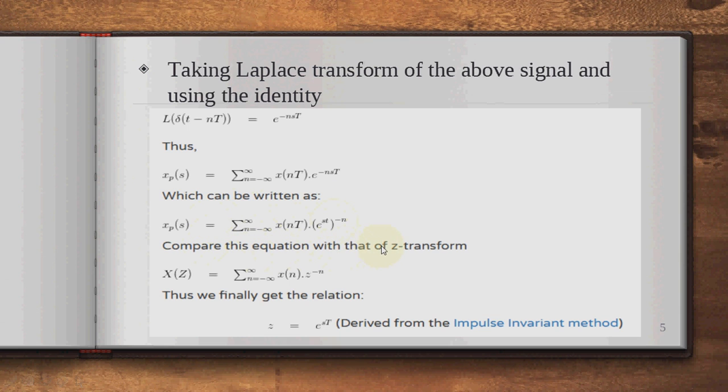Now compare this equation with the Z transform. The Z transform equation is X(z) = summation n = minus infinity to infinity of x(n) z^(minus n). So finally we get the relation. If you compare these, z^(minus 1) equals (e^(sT))^(minus n) term by term. So by the impulse invariance method we can conclude that z = e^(sT). For this kind of derivation you need pen and paper, so you can derive it properly.